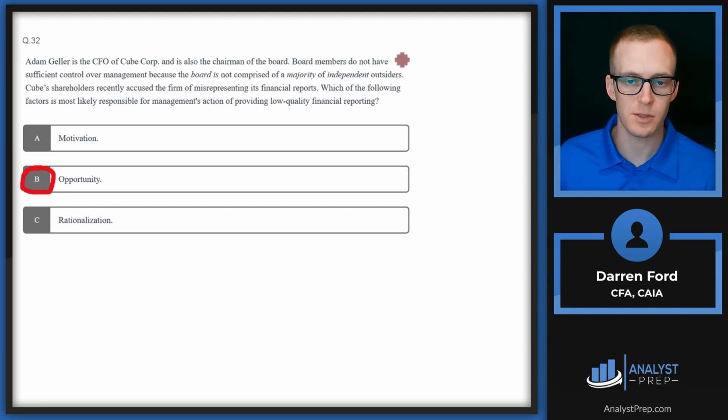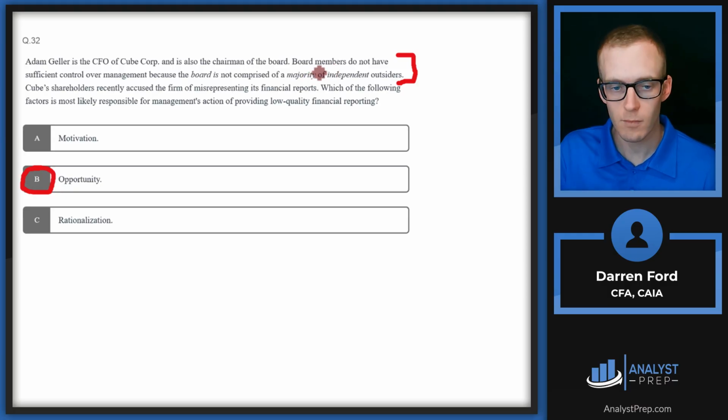And the reason for that is this here. We don't have a majority of independent outsiders. So that essentially gives them the opportunity to misrepresent its financial reports because they don't have proper checks and balances in place.